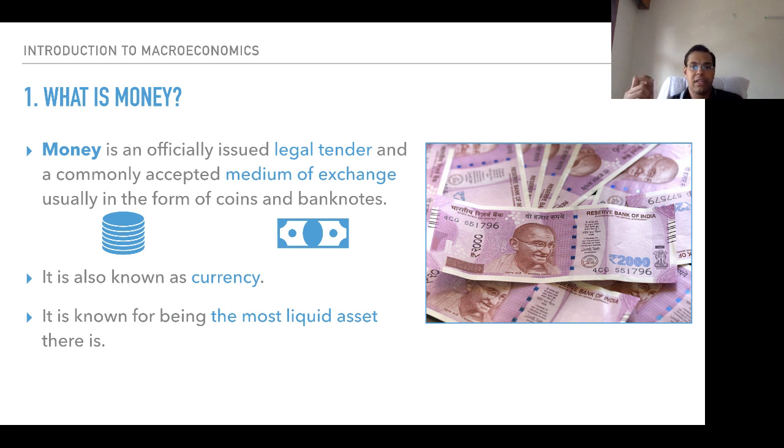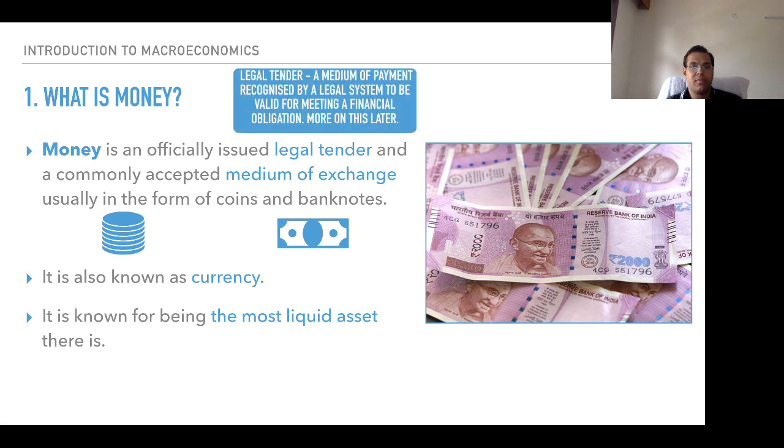Money, cash, is considered to be the most liquid asset. This is what money is. Then we had discussed the definition of what a legal tender means: a medium of payment recognized by a legal system to be valid for meeting a financial obligation.